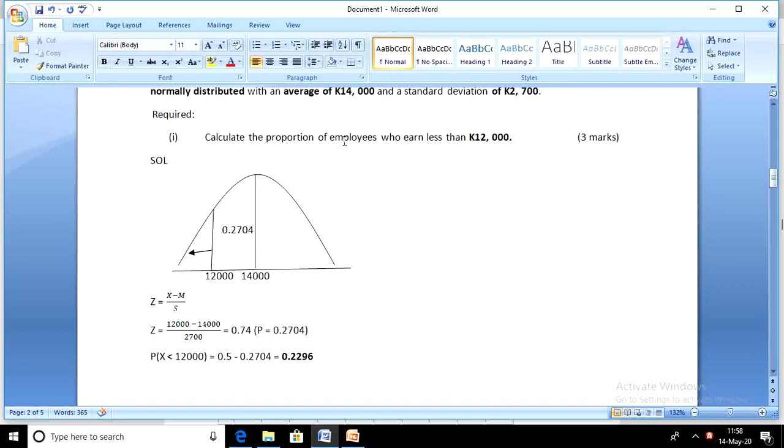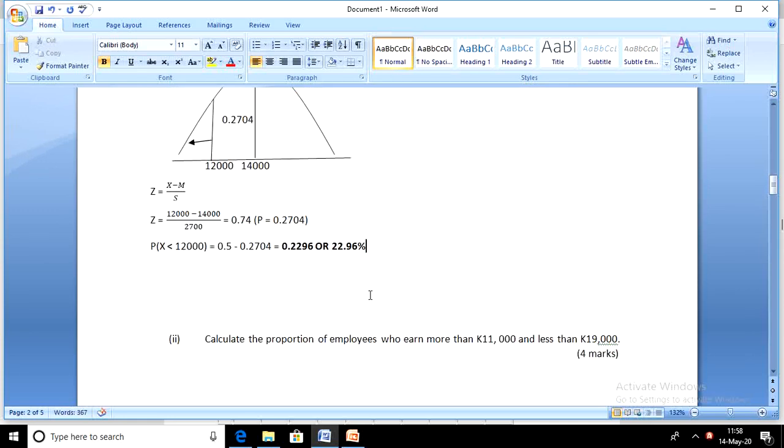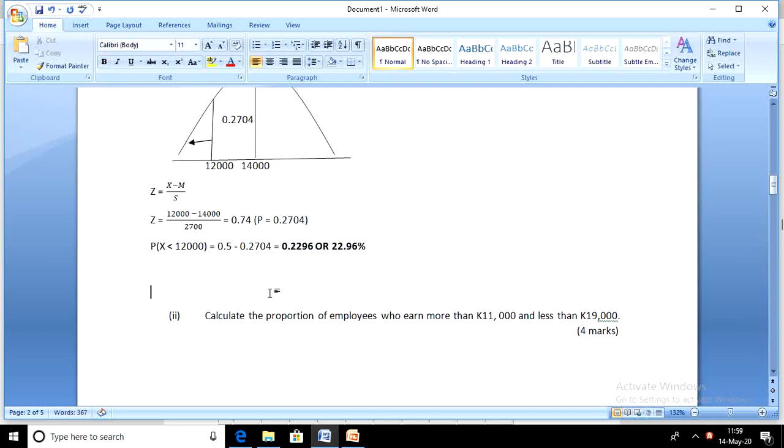So calculate the proportion of employees who earn less than 12,000. The proportion of employees who earn less than 12,000 is 0.2296. If you convert that to a percentage, you should have 22.96% of the employees are earning less than 12,000. Okay, so let's move on to the next question.